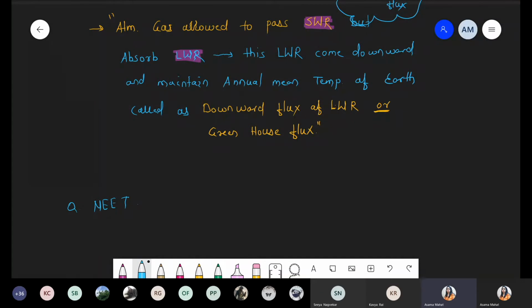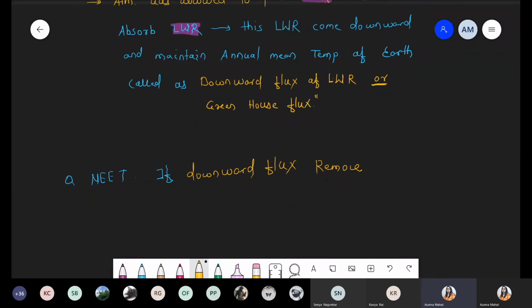Question is that if downward flux is removed or it is absent. We just discussed that point: downward flux is basically responsible for maintaining the annual mean temperature of the earth, right? So if downward flux is absent or removed, what happens then? Or simply we can say absent.